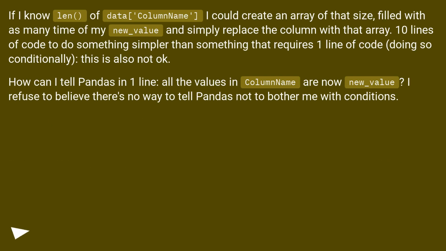If I know len(data[column_name]), I could create an array of that size, filled with as many times of my new_value and simply replace the column with that array. 10 lines of code to do something simpler than something that requires 1 line of code doing so conditionally, this is also not okay. How can I tell Pandas in 1 line, all the values in column_name are now new_value? I refuse to believe there's no way to tell Pandas not to bother me with conditions.